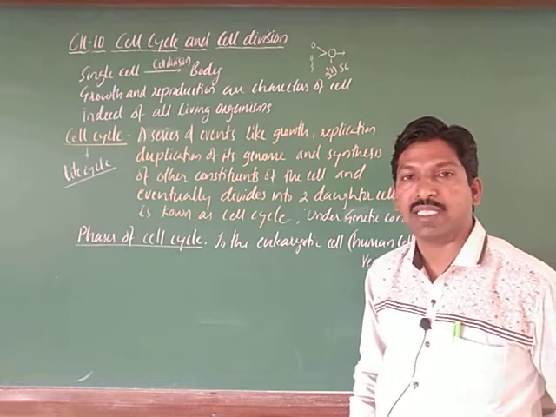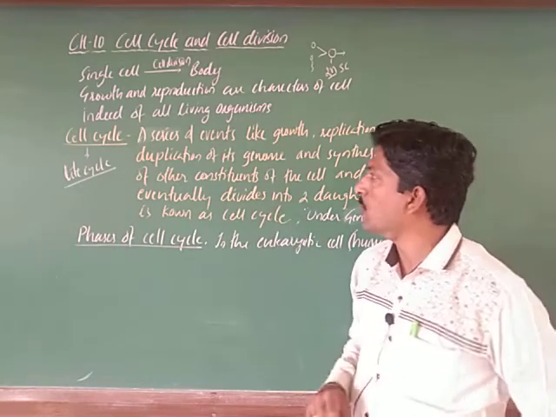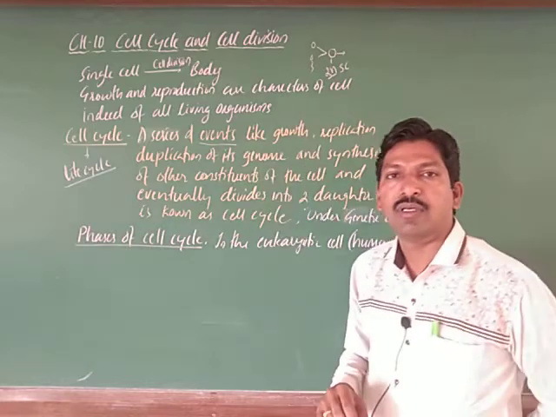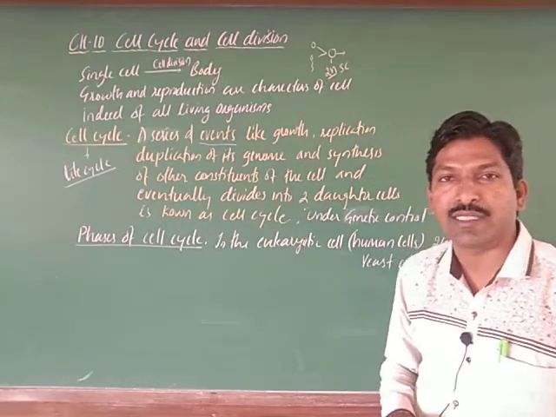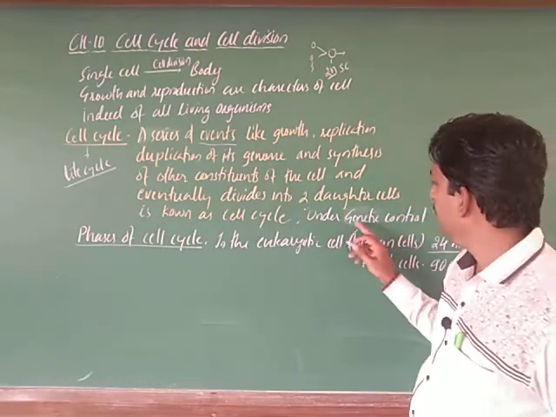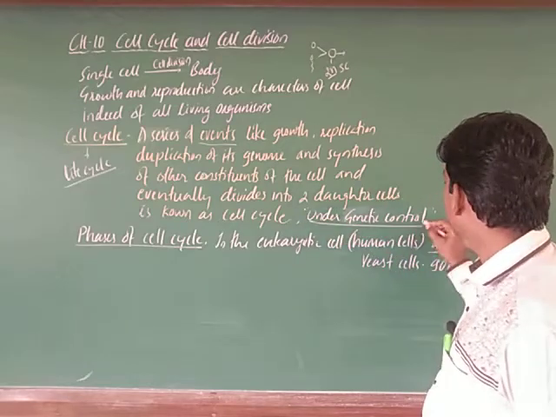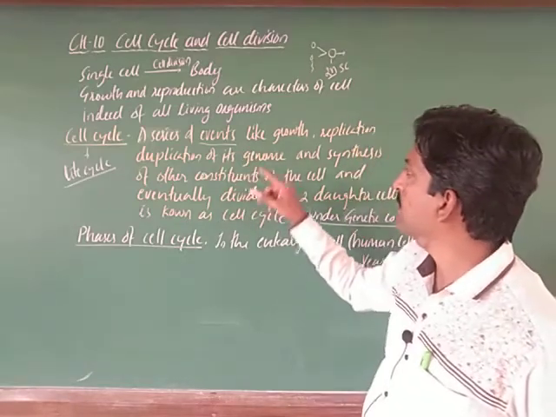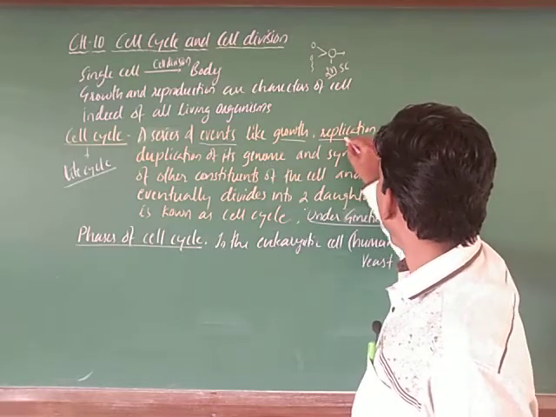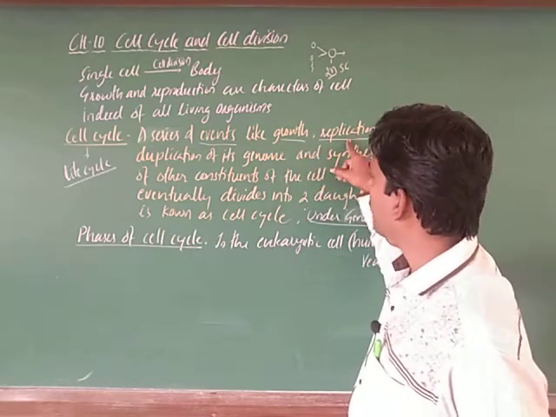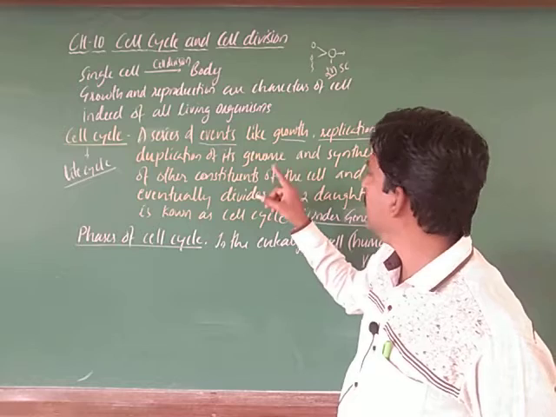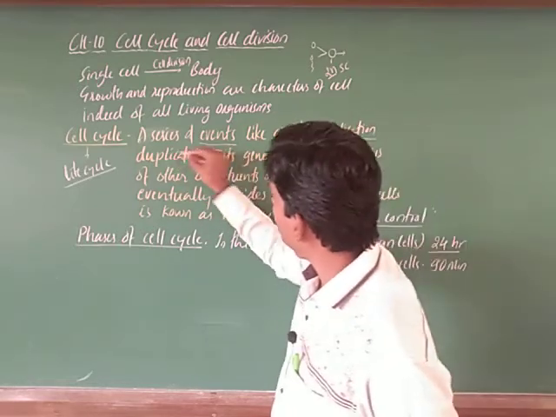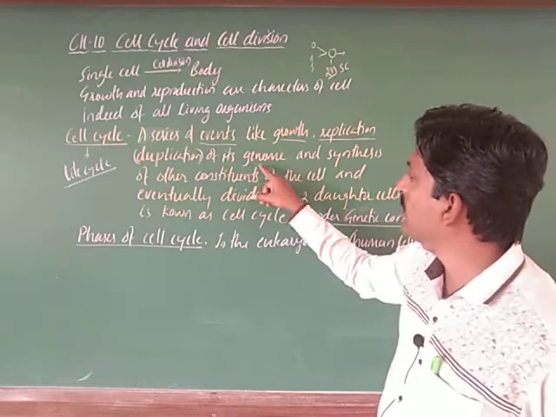There is a series of events that take place, in a broader meaning, which are under genetic control. Those events are such as growth and replication, which is also referred to as duplication, of its genome.